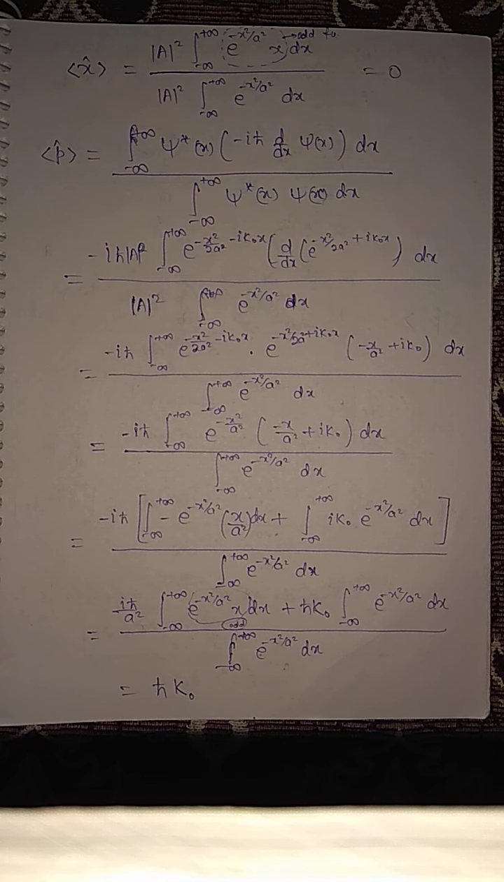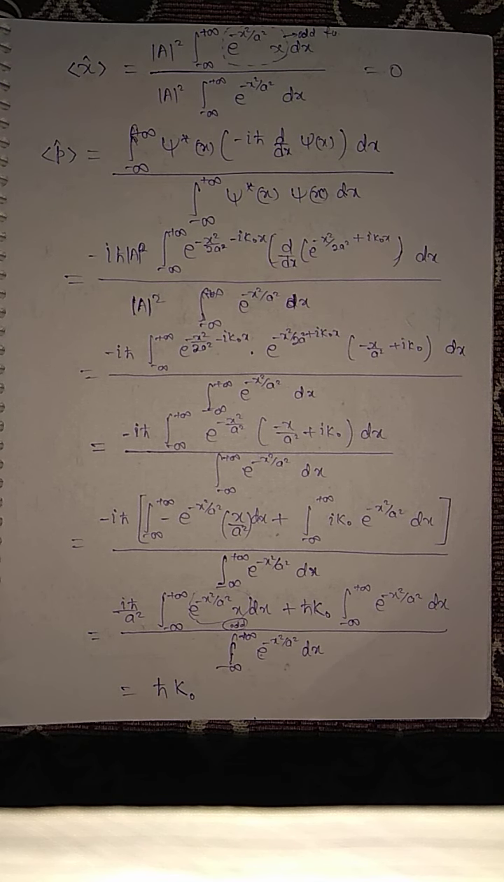So you have the basic wave function, exponential of minus x squared by a squared. This is an odd function with x, so the integration will be 0. Hence the mean position, the mean value of the position operator, will be 0.